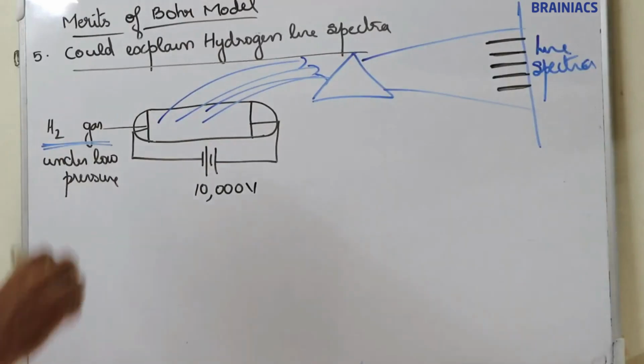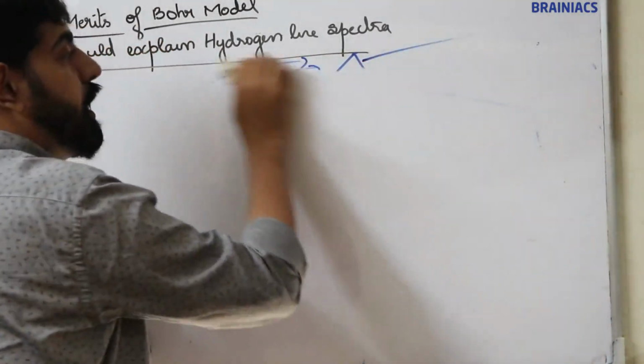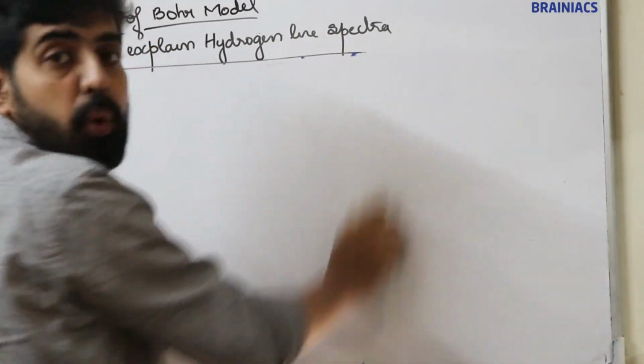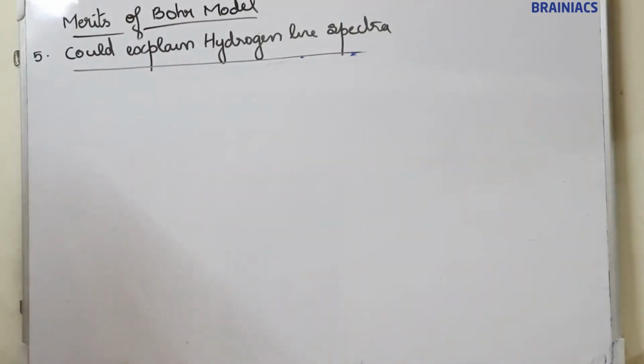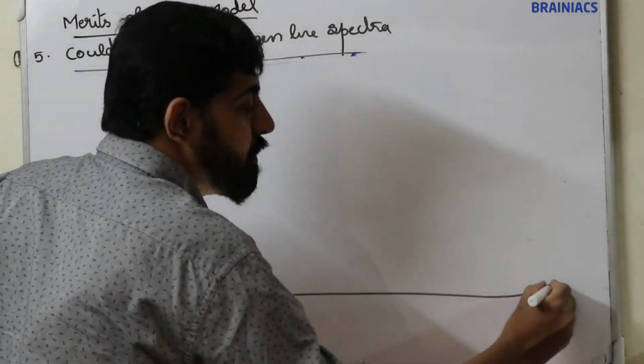So please listen carefully. Now, hydrogen atom contains only one electron. That electron is present in n is equal to 1. Here the hydrogen atom contains only one electron, and that electron is present in n is equal to 1.